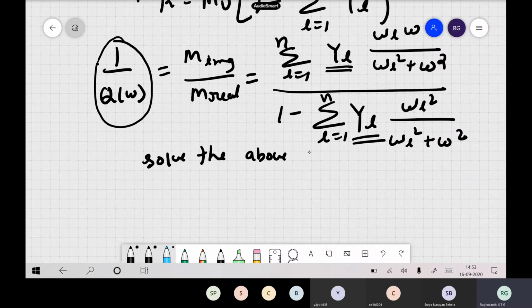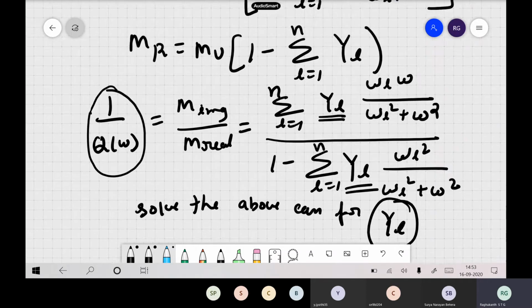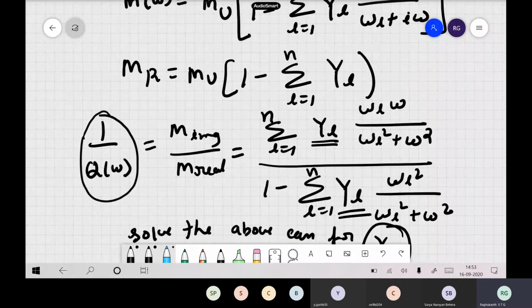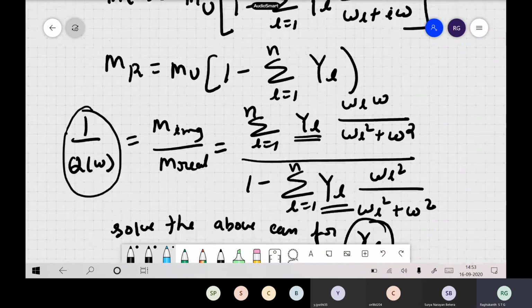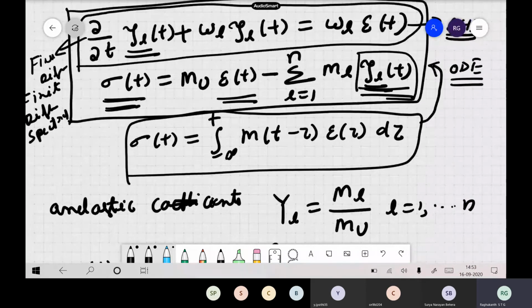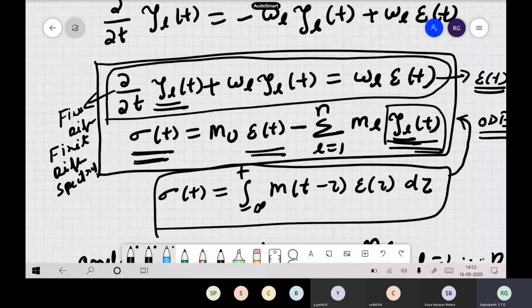For this YLs, you follow. So these unelastic coefficients you find out from these expressions, and once you know YLs, you can find out the material and all other parameters, you can get from the data itself. So this is the most important thing which you should remember. The main idea here is that the convolution integral has been replaced with a first order ordinary differential equation. So this is the main key.